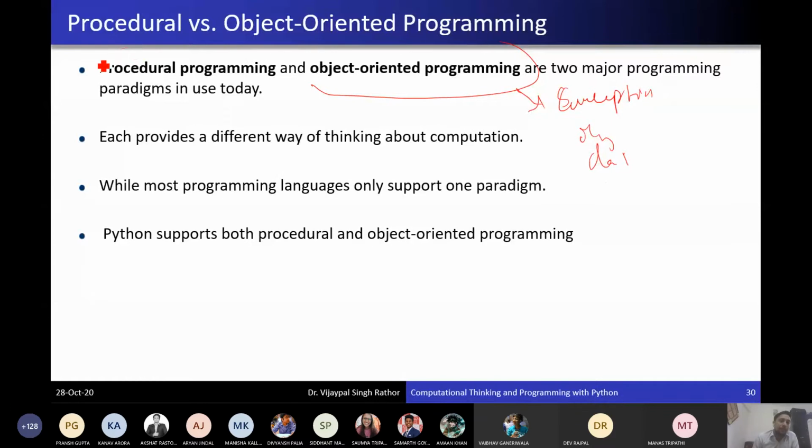But in procedure oriented programming languages, we write code in the form of procedures, which we studied in the algorithm. A procedure is actually called a function. We write code as steps, and then the steps are executed. The main focus is on the procedure, and data and functions are not kept in the same place.